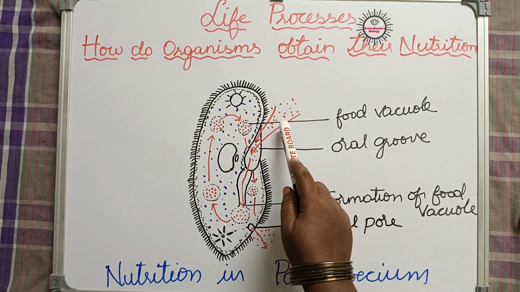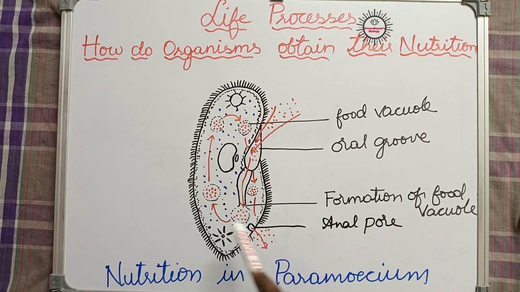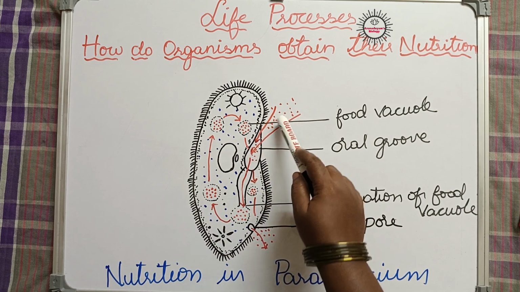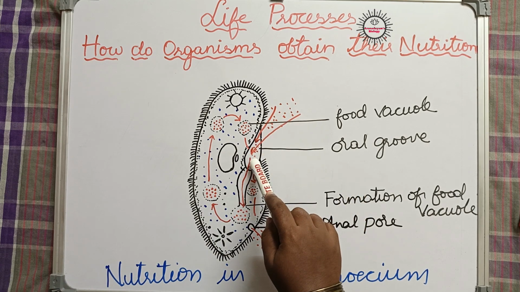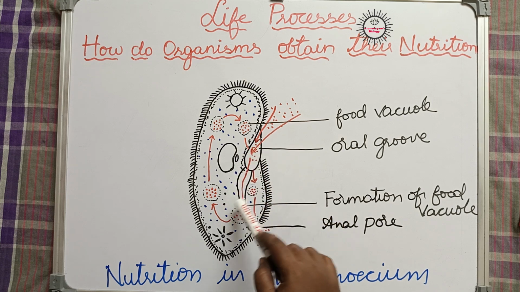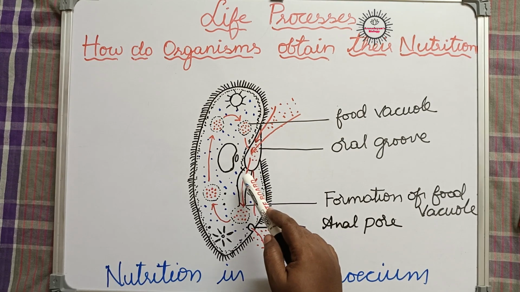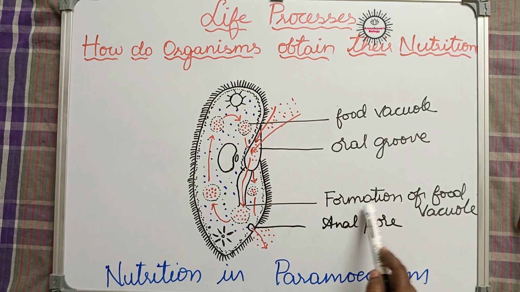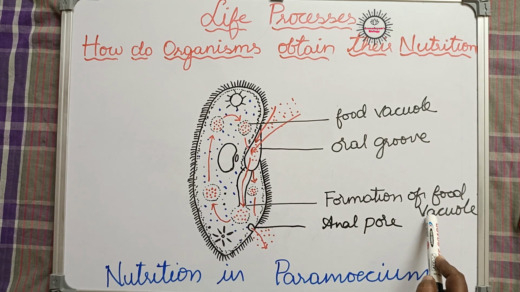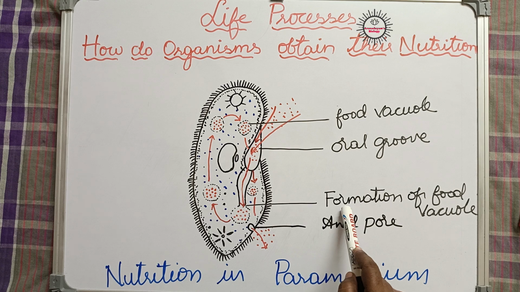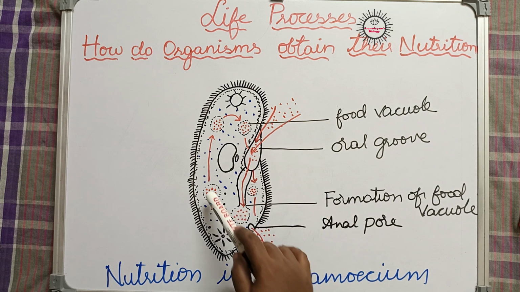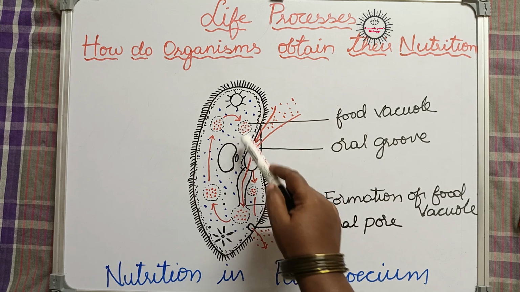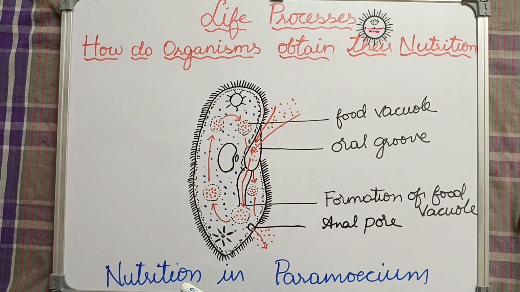So whenever food is available to Paramoecium, with the help of cilia, it will move towards the food material, and through this oral groove the food enters. Here a spot is present called the cytostome. So the food enters into the cytostome. Then after it forms a vacuole called the food vacuole. In this food vacuole, with the help of some digestive enzymes, the food is digested step by step. Later, the digested food will diffuse into the cytoplasm of the Paramoecium's body.